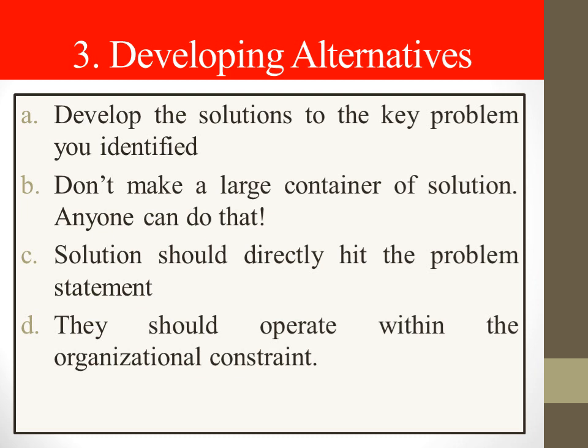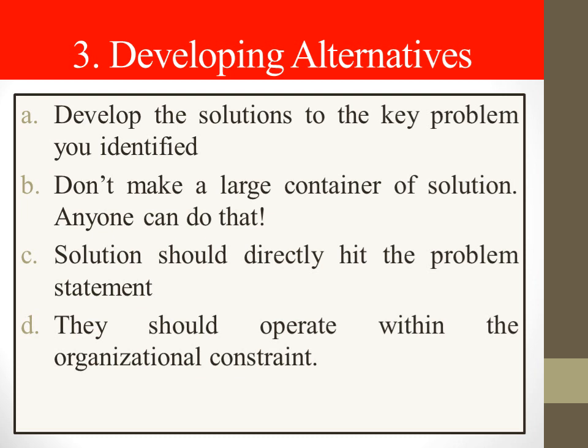The next thing is you cannot develop alternatives without considering the appropriate atmosphere, because a solution or recommendation or alternative, whatever you want to call it, does not operate in a vacuum. So you have to make sure that whatever alternative you have suggested should fall within the organizational constraints.